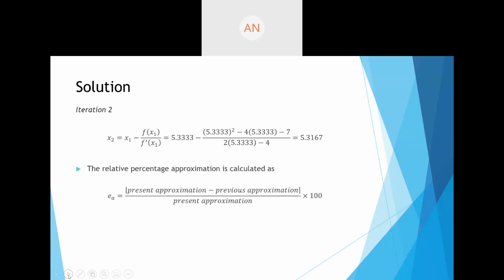Yes, come on, calculate the relative approximate error. Present approximation is 5.3167 minus previous approximation 5.3333, upon present approximation 5.3167, into 100. That is going to give you a very small value, that is 0.31%.